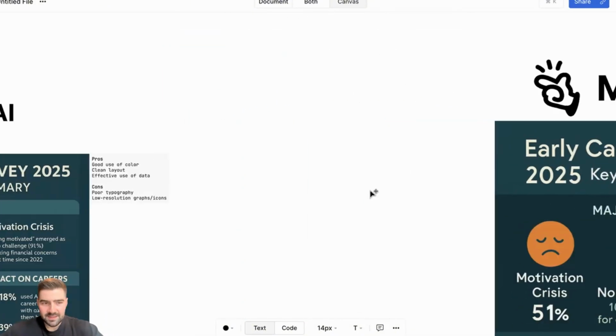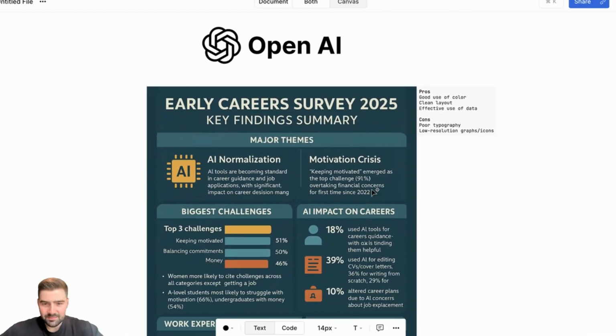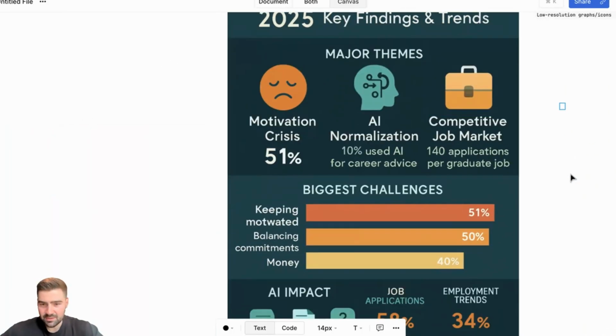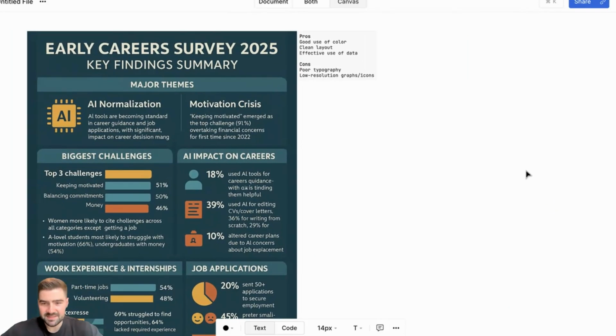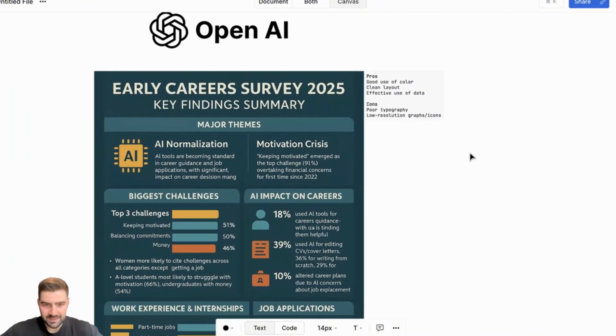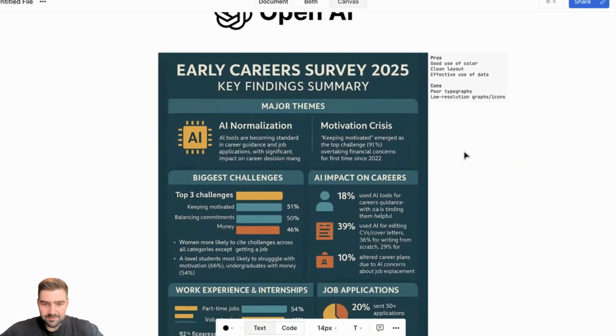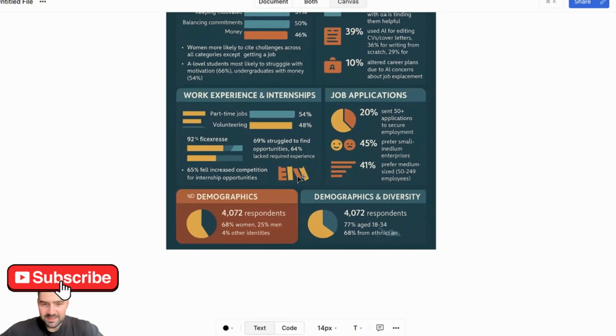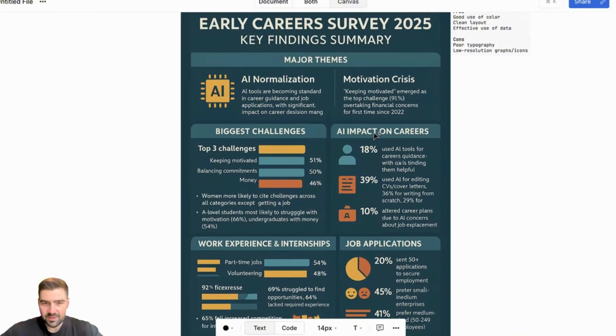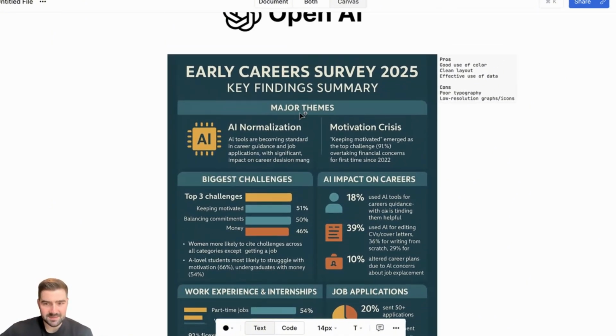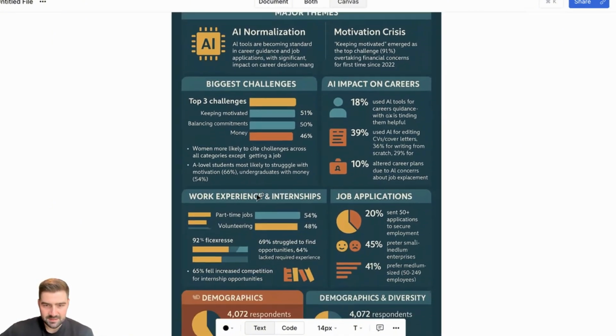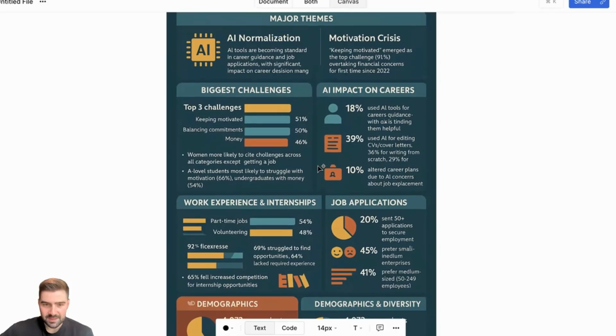So in next place is OpenAI, pretty similar to how the Manus one looks, and they both generate images instead of code like the other three. So OpenAI's is pretty good, but it's had the same downfalls of some of the graphics were being cut off, some of the text wasn't clear, but it really used the data well on ChatGPT's version. Quite accurate from all the study information we fed it.